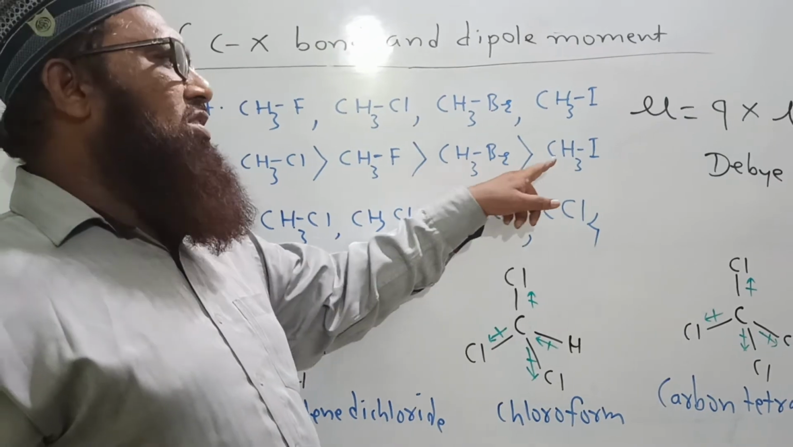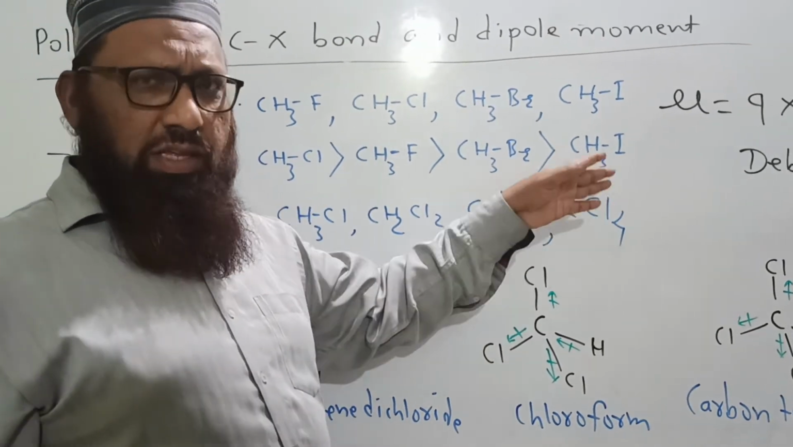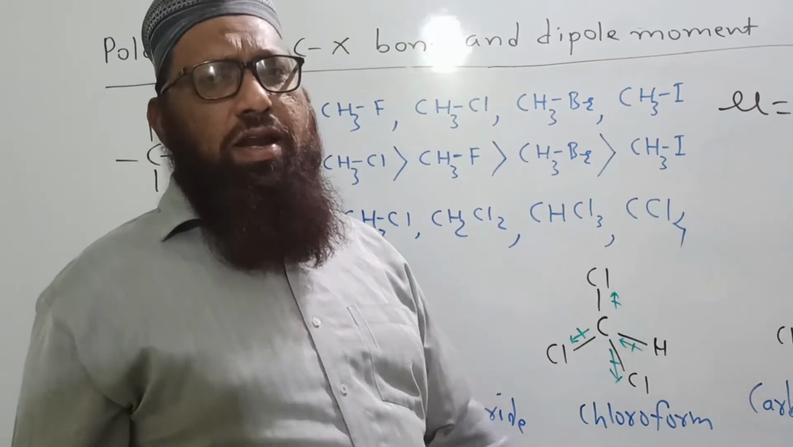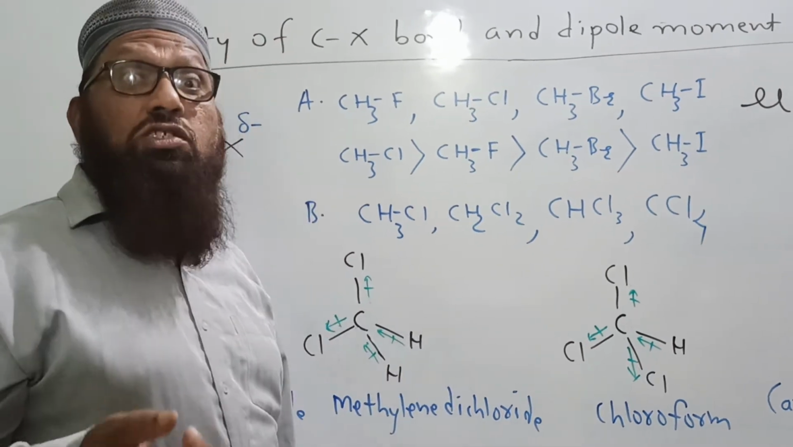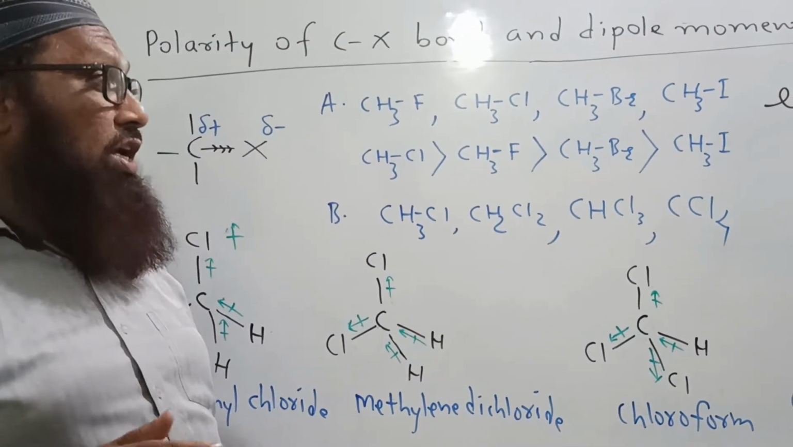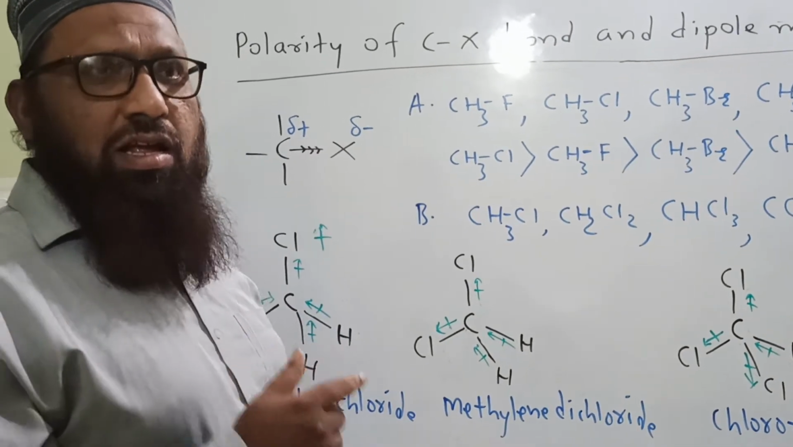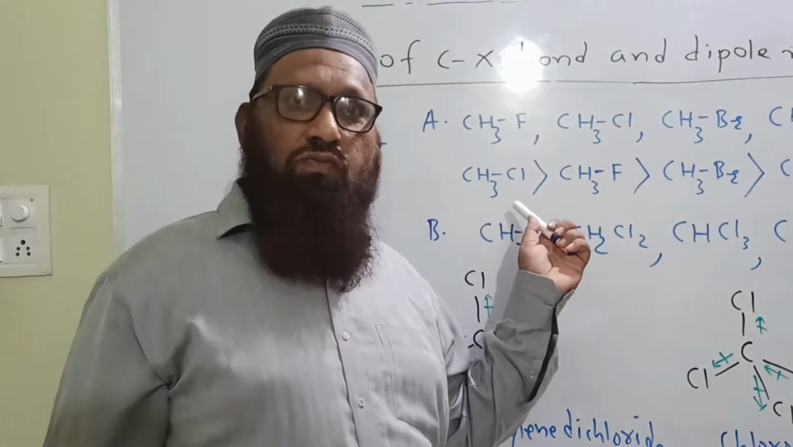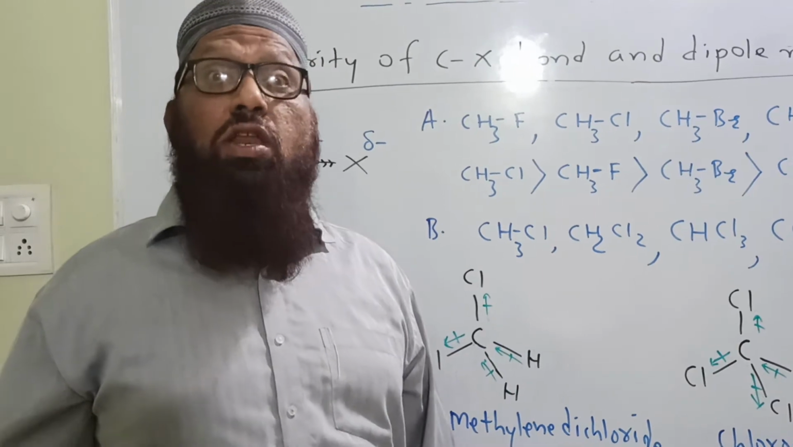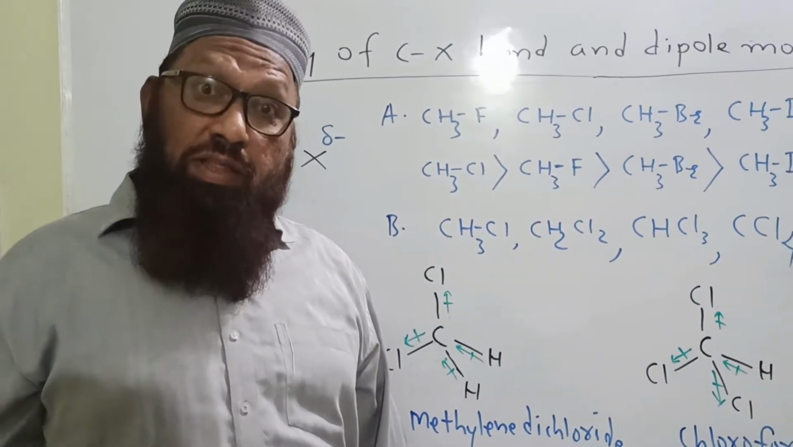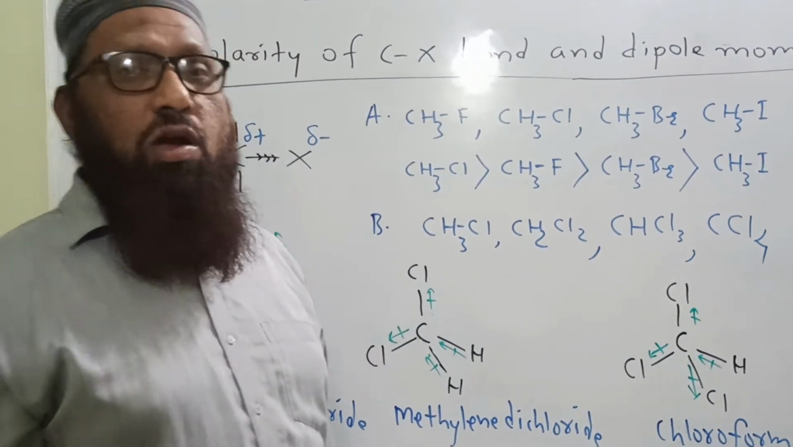The remaining methyl halides, CH3Br methyl bromide and CH3I methyl iodide, follow the regular trend. That's why, what is the correct order of decreasing dipole moment of these methyl halides? The decreasing order is first methyl chloride, then methyl fluoride, then methyl bromide, and last methyl iodide.